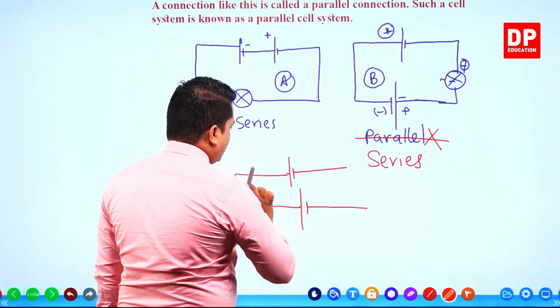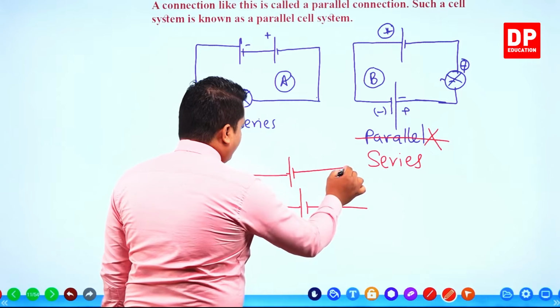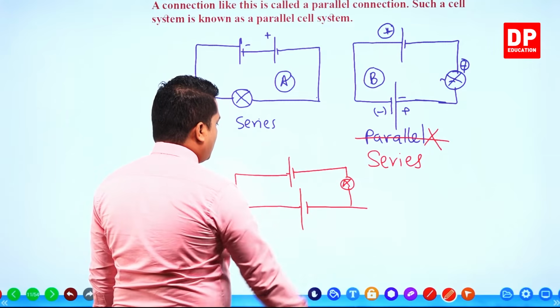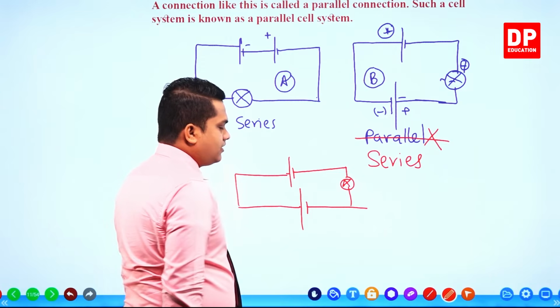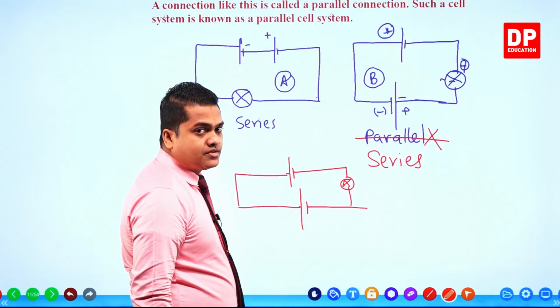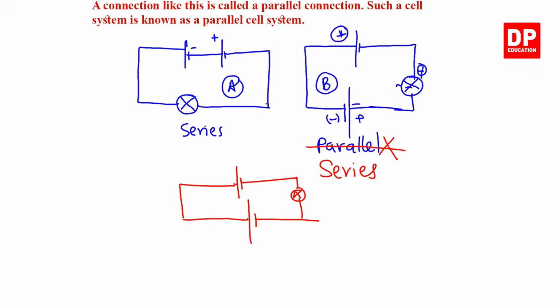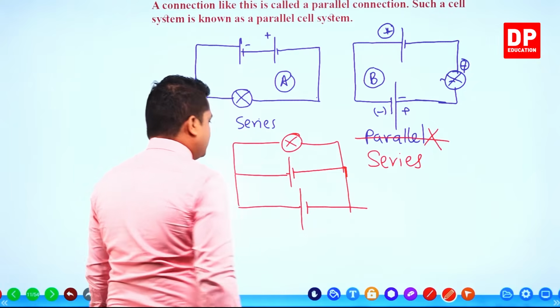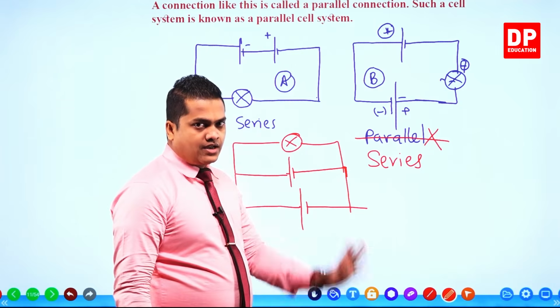So in this case, my dear children, the specialty is that if you connect the bulb like this, the circuit is useless. Then, in order to get a use, how do we need to connect? We need to connect not like that. We have to first interconnect the two other terminals as well, like this. Only then are we going to connect the bulb in a different place, like this. This is a parallel connection.